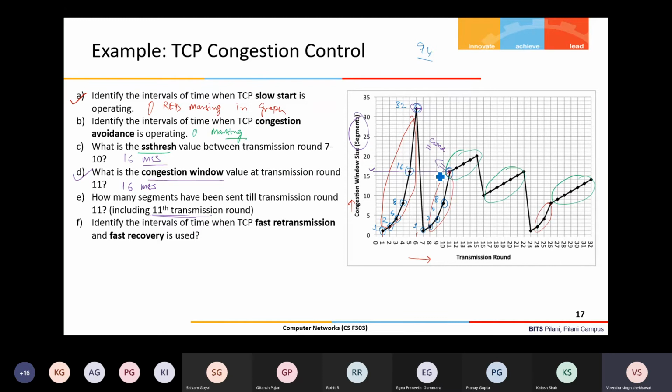In this round it has sent how much? 16 again. This is the 11th transmission. So you just have to add all these things. I think you have done this only. If it is coming 94, then it is correct. So you have to add all these blue numbers. Okay. Next, last question. Identify the intervals of time when TCP fast retransmission and fast recovery is used.